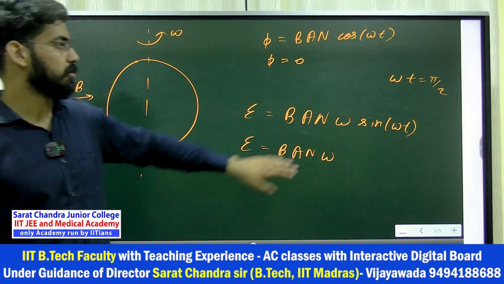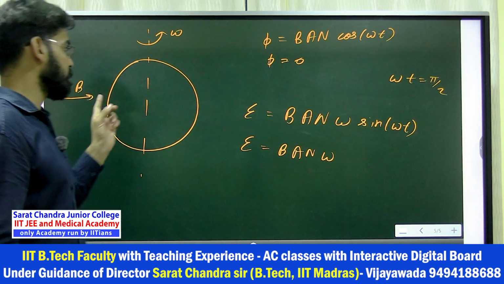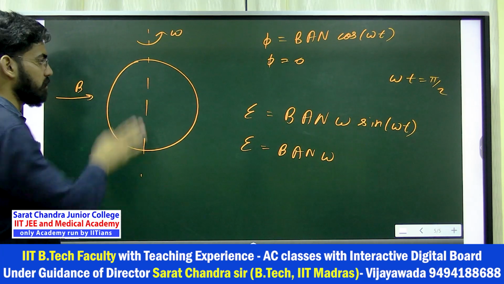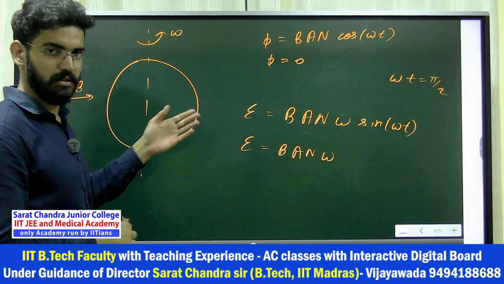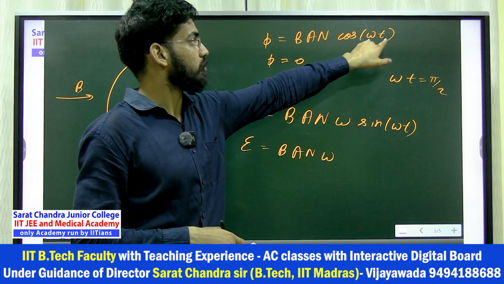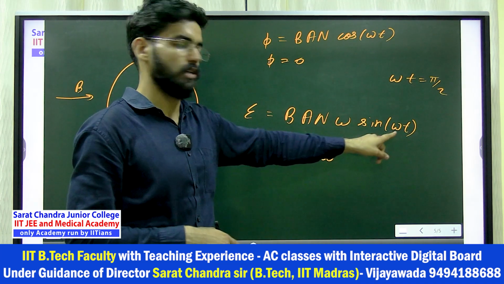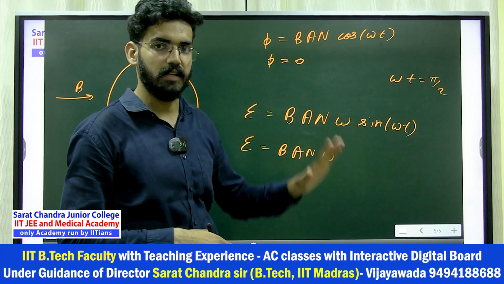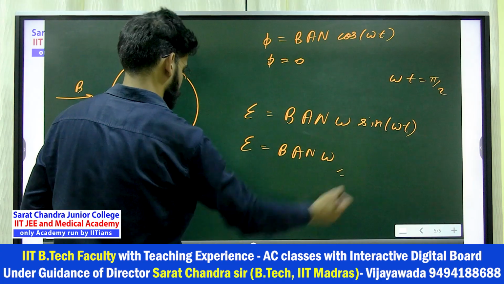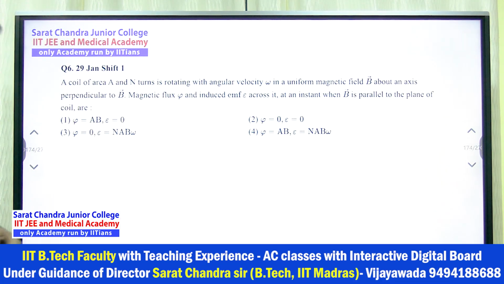Got it? How did I get omega t equals pi by 2? Seeing from the diagram, if B and the area are parallel, then what will I say? That flux is 0. It is not crossing, everything is parallel, right? So I will say here this has to be 0, then omega t has to be pi by 2, right? So here also I will put pi by 2. That's how we got it. That's how I explained in the notes also. Exact same thing is in the notes. So this is your answer. Flux is 0 and EMF is this, so third option. So the sixth answer is the third option.